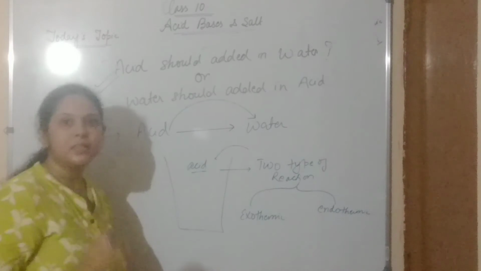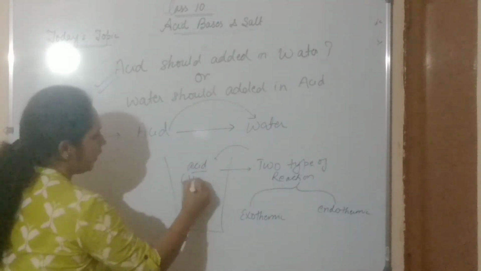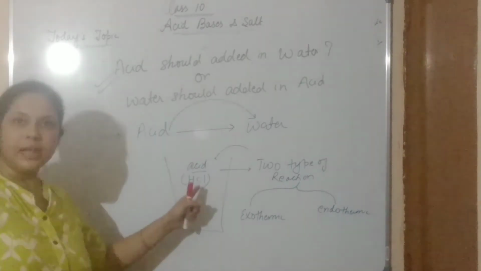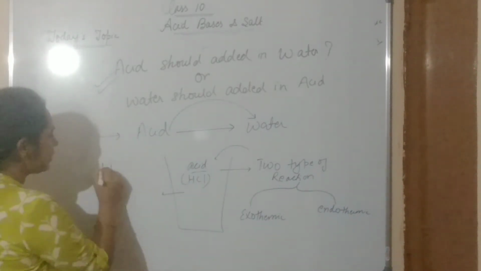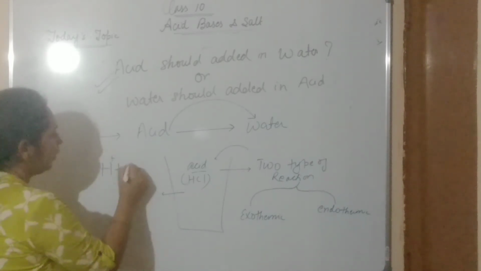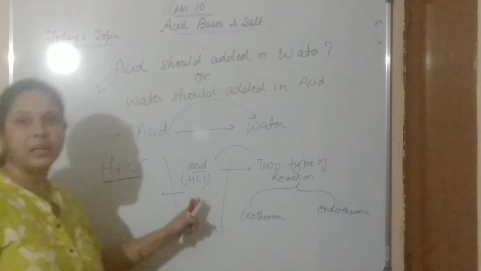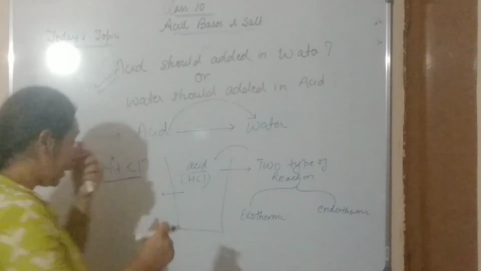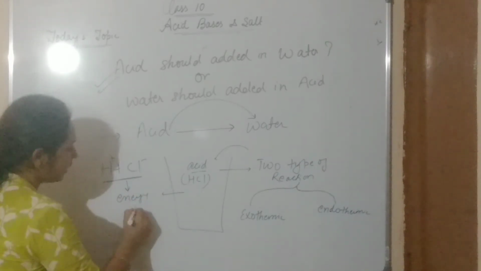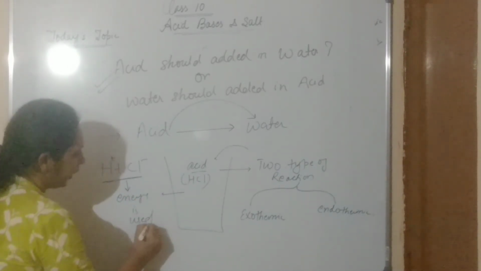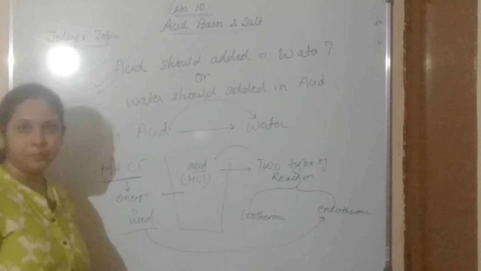So what happens actually here? When we add acid, take the example of HCl. When we add HCl in water, what two reactions take place? HCl is breaking, so here the HCl bond breaks down. Here energy is used, and if energy is used, that is called an endothermic reaction.